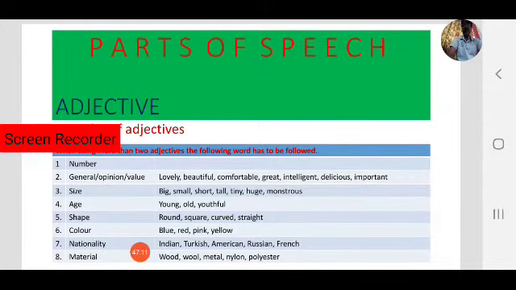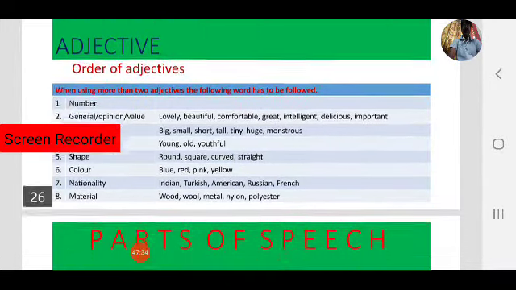These are number, general opinion or value, size, age, shape, color, nationality, and material adjectives. When we have to use one or more adjectives in a sentence, we have to follow this order. This order is very important. Let us see some examples with exercises.